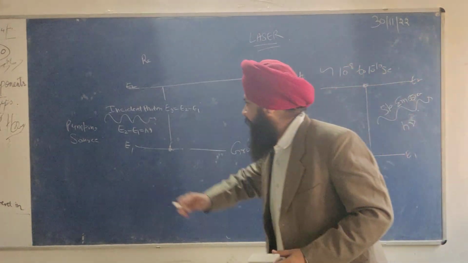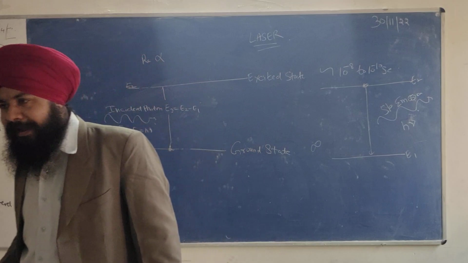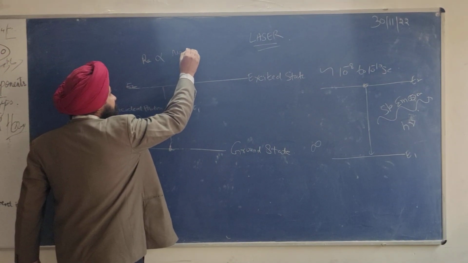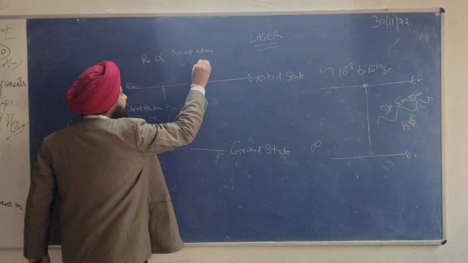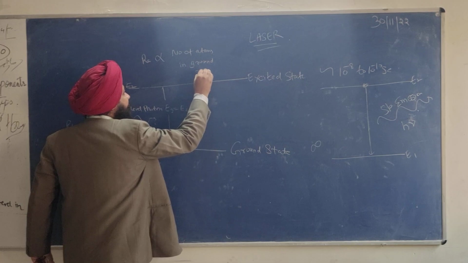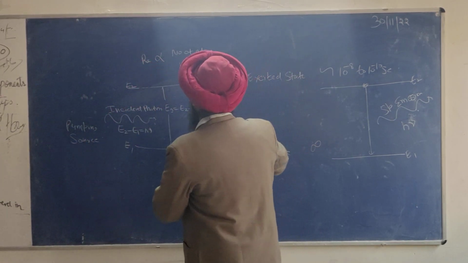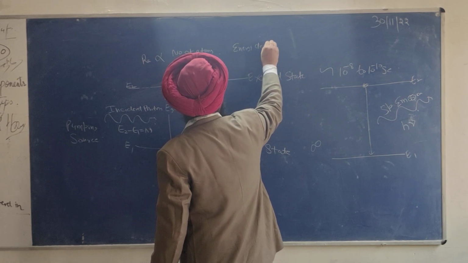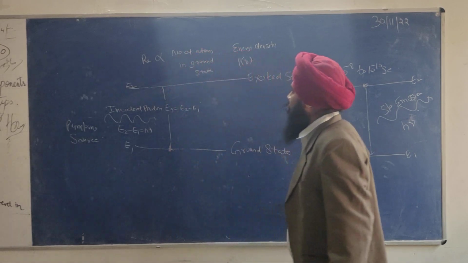It is called the energy density. It means RA is proportional to the number of atoms in the ground state, and the second is the energy density, which is called rho nu.